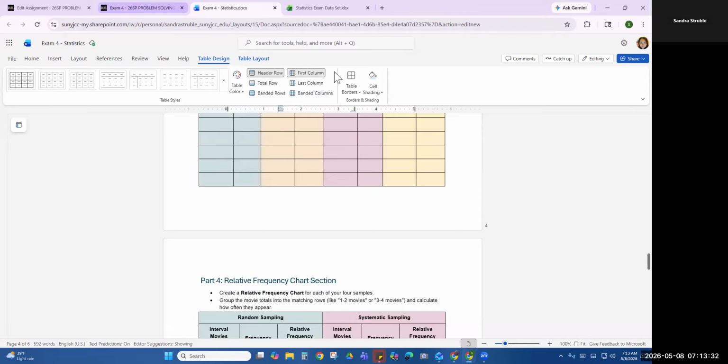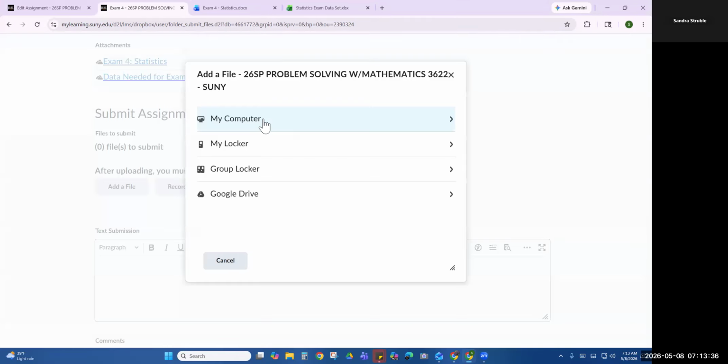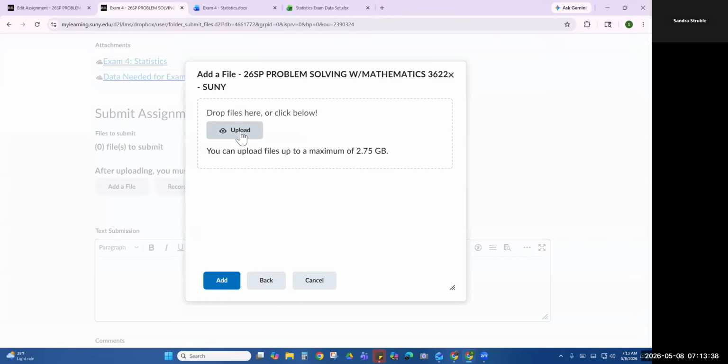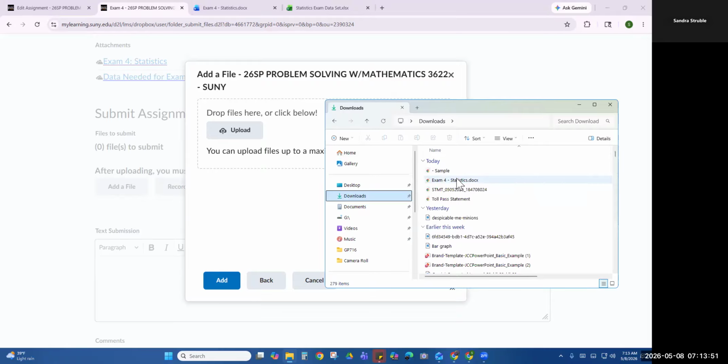Now, I'm going to go back into my Brightspace piece. I'm going to add a file. Here's my computer. Now I can either click this or I can come over here to my task manager. Let it open up. All right, go to downloads, and I can just click on that and pull it in.